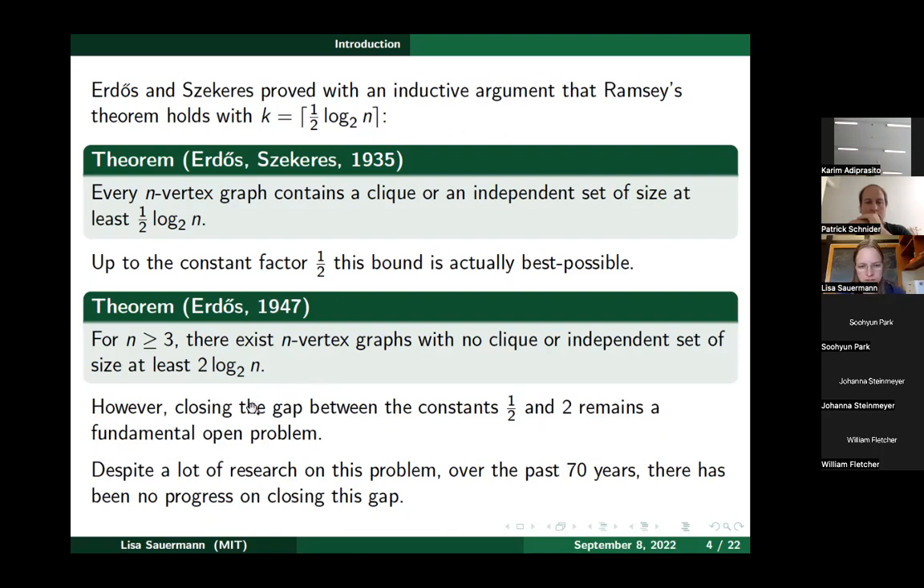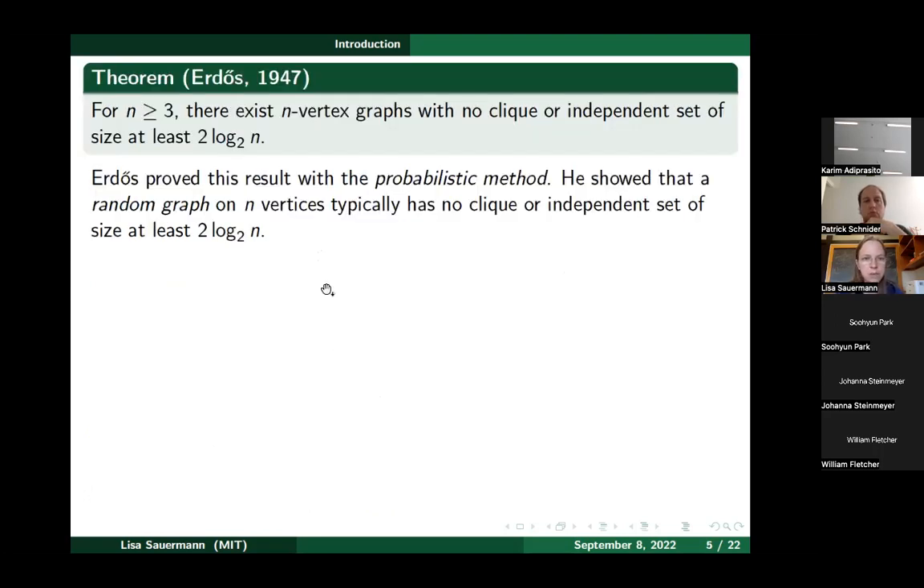Okay, and so this is really a very important problem, and there's been a lot of research on it, but despite this, over the past 70 years, there's been no progress on improving either of these constant factors. There's been some improvement to the lower order terms, but not to this main constant factor here. Okay, so here's again this upper bound theorem.